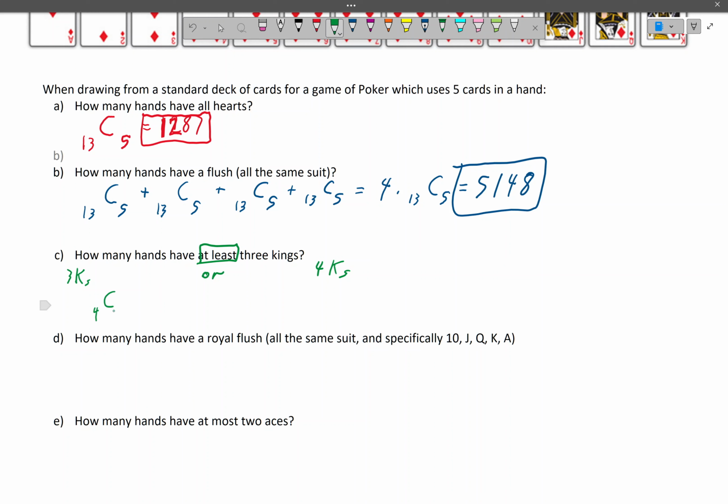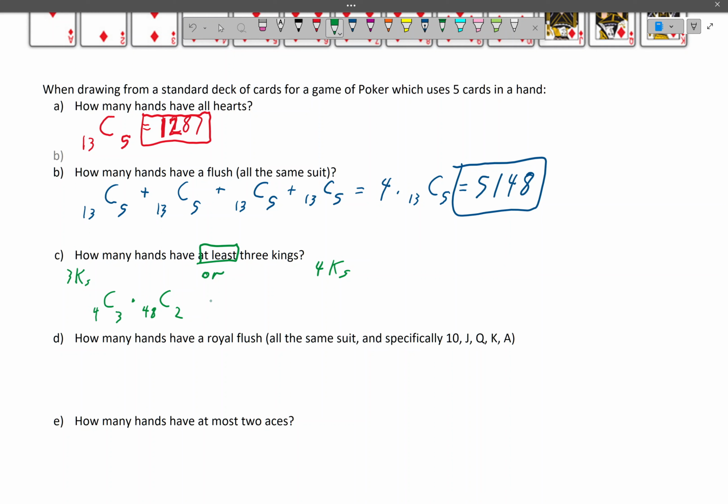So what we're going to do is say, what if we have 4 choose 3, and the rest of the hand is going to be made up of other cards. So we're going to say 48 choose 2. That does not look very pretty. So any other card in the deck could make up the rest of the hand. So 4 choose 3, 48 choose 2.